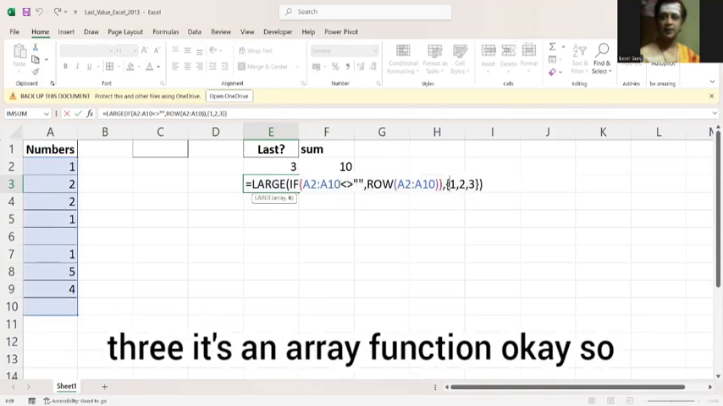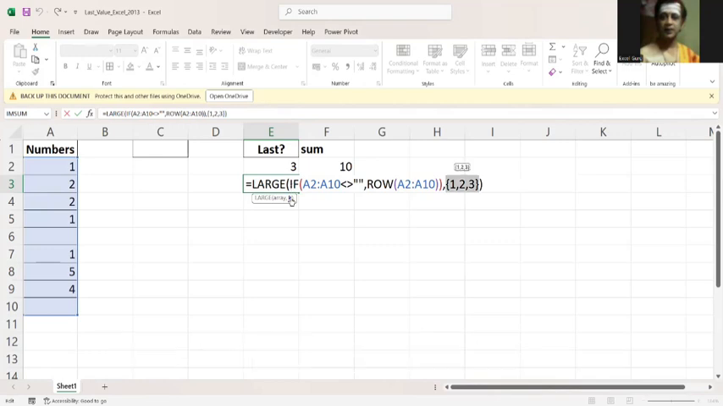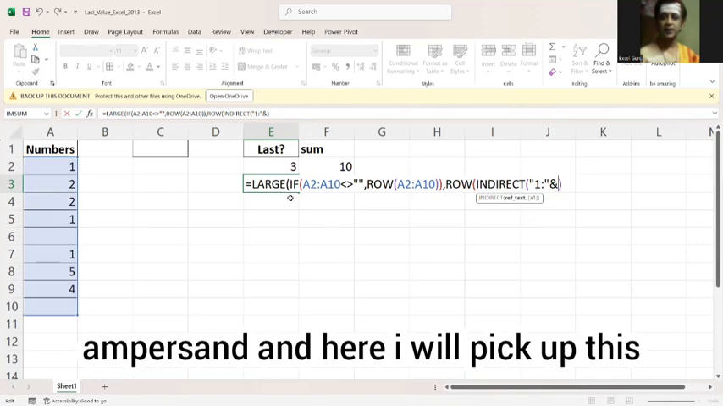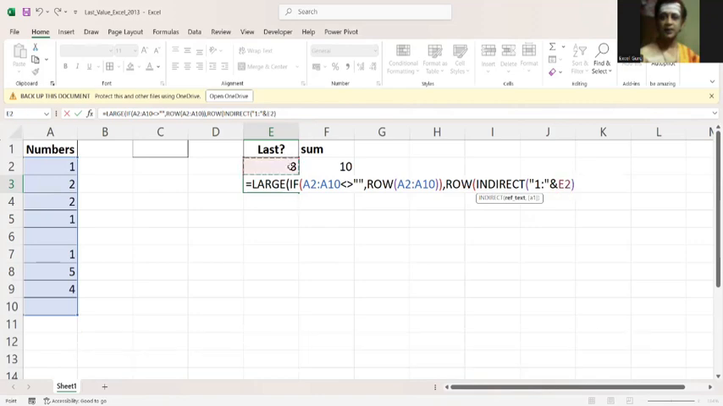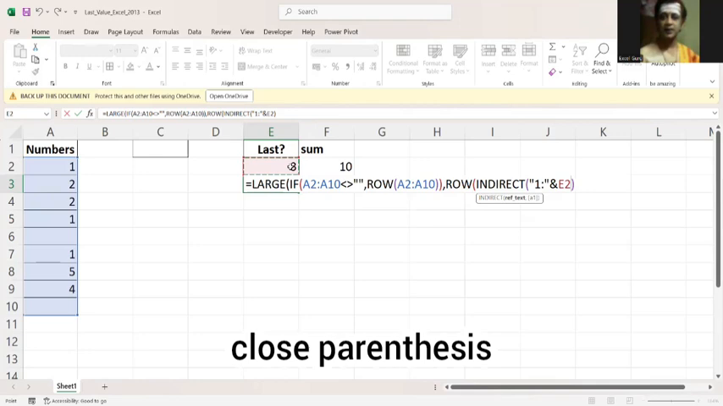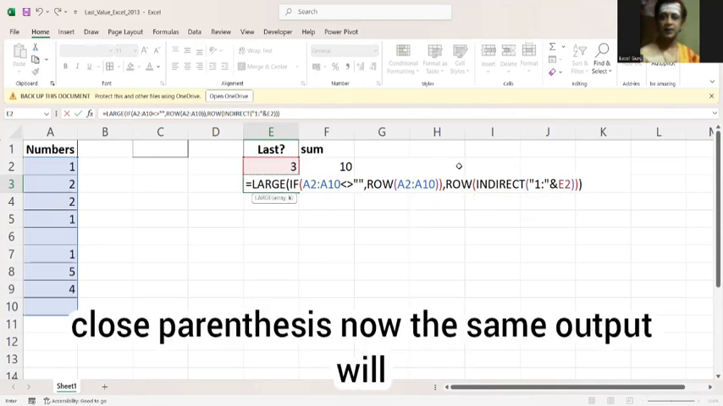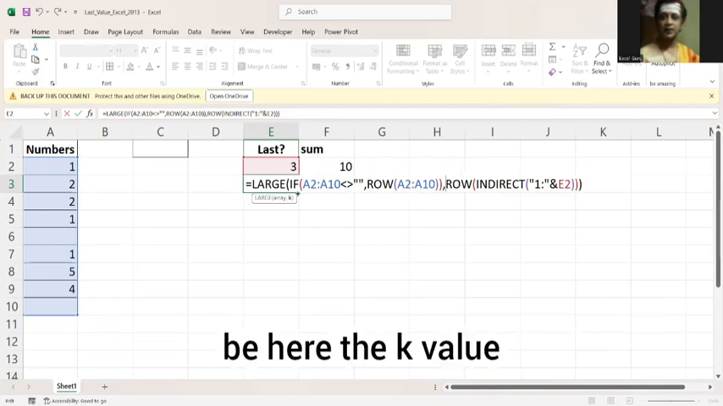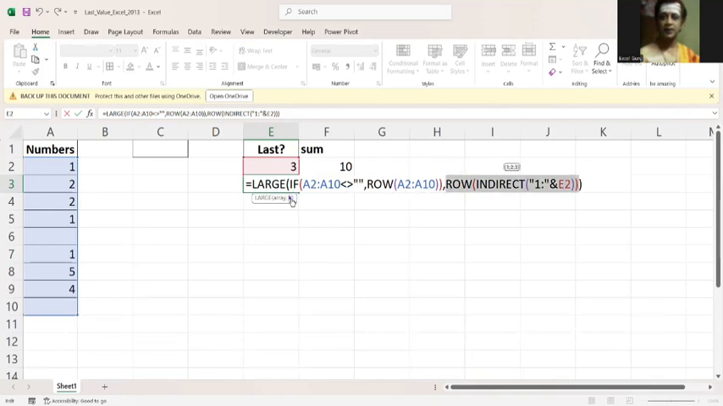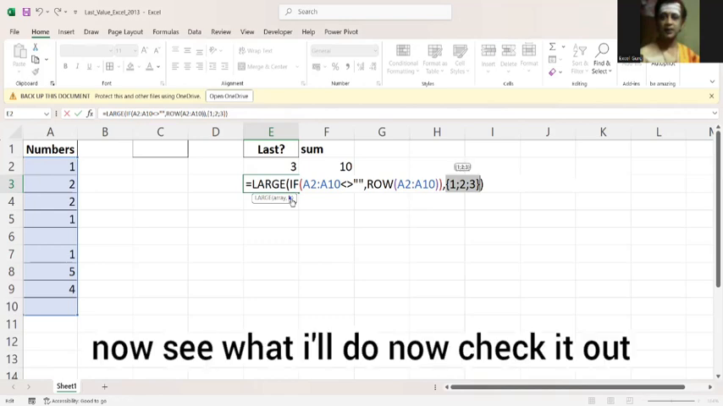It's an array function. So what I'll do here, ROW of INDIRECT, start from 1, ampersand, and here I'll pick up this, close parenthesis, and close the parenthesis. Now the same output will be here, the k value, F9. Right. Now see what I'll do, check it out.